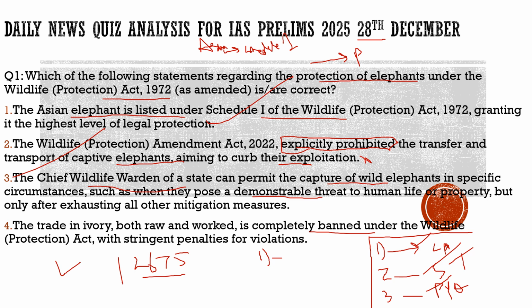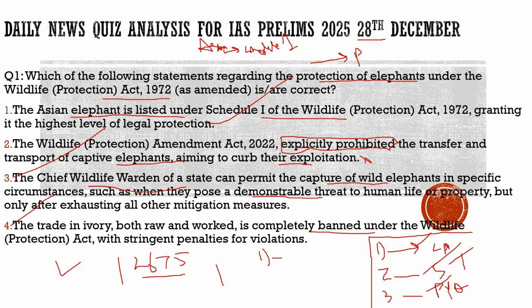So sometimes these extreme statements are true also, but in very rare cases. So majority of the times when you don't know the proper answer, it would be the best option for you to mark that extreme statement incorrect. So with respect to this question, the correct statements are statement 1, statement 3 and statement 4.